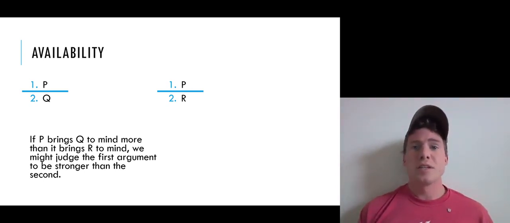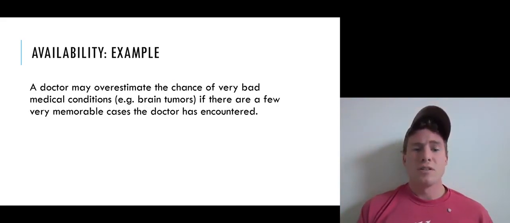So the availability heuristic, like these other heuristics, is a rule of thumb that often is good in certain contexts, but can also lead to some errors. For example, here's a medical example. A doctor may overestimate the chance of a very bad medical condition, for example brain tumors, if there are a few very memorable cases of those bad conditions that the doctor has encountered, maybe even just one case.